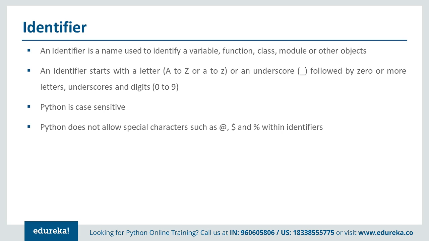Python is case sensitive, so you have to worry about the uppercase and lowercase also. It's not something like Windows where the uppercase and lowercase can be treated in the same way. You have to be very careful with the case sensitivity of these strings here. So uppercase A and lowercase a are two different variables in Python.